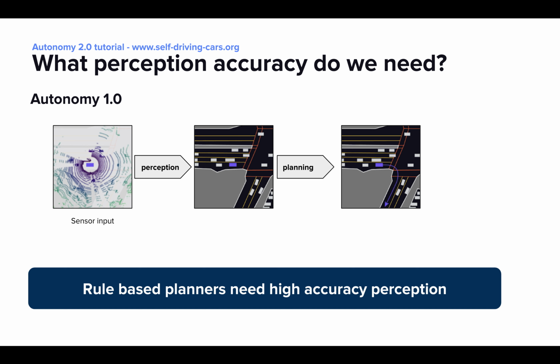To recap, I just covered what we can expect from existing sensors in terms of scalability and perception accuracy. However, how much perception accuracy do we actually need? In the Autonomy 1.0 world, we assume that rule-based systems need very accurate perception to work. And we measure perception accuracy with mean average precision, which we just saw measures how well perception does 3D object detection.